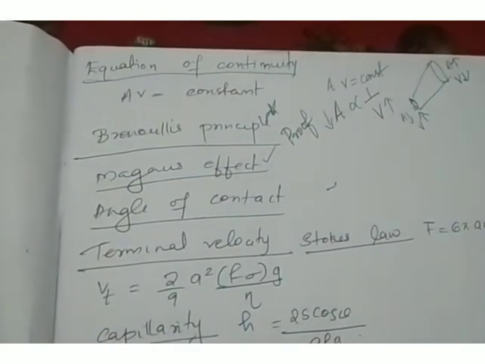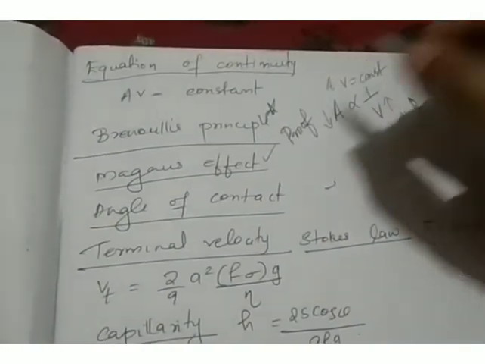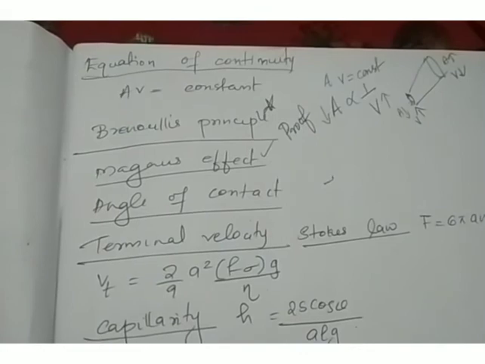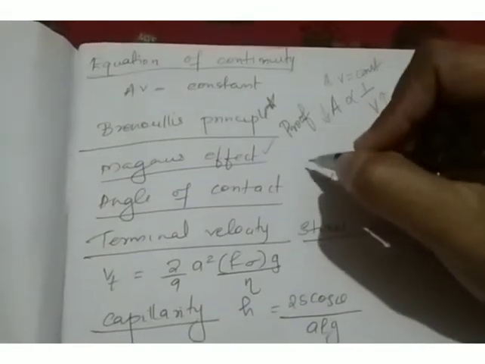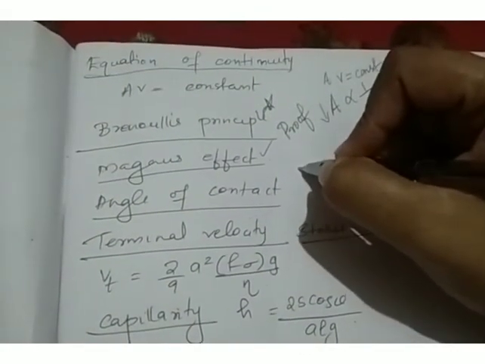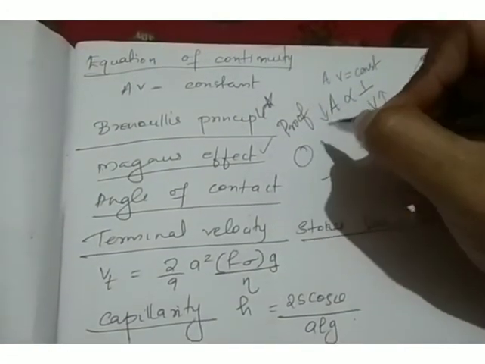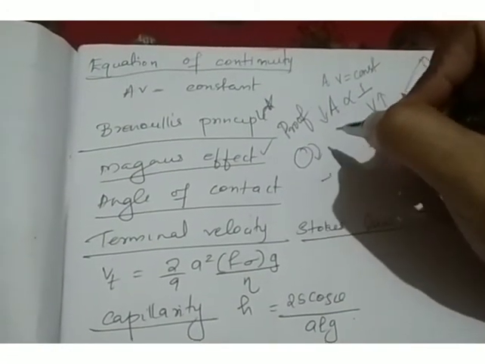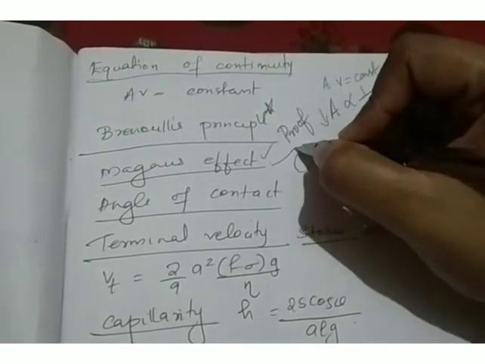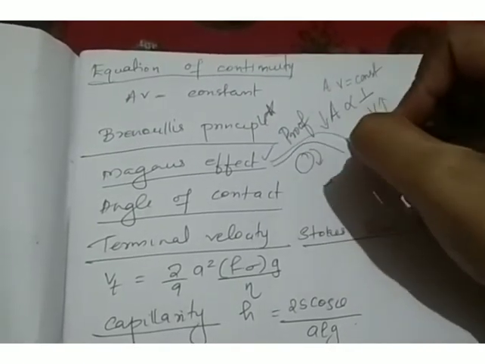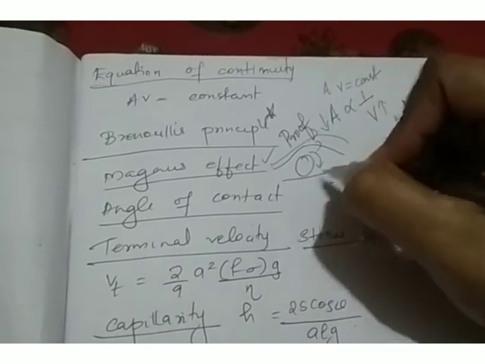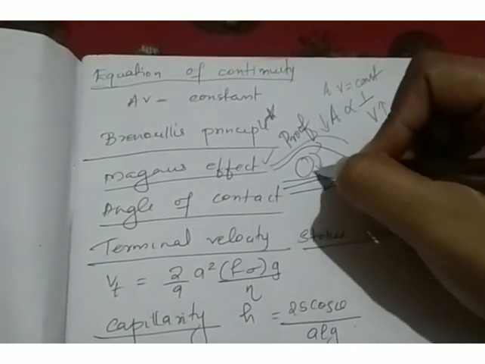And next is the Magnus effect, which is one of the applications of Bernoulli's principle. Magnus effect is the dynamic lift experienced by an object which is spinning. You might have noticed a spinning ball. When a ball is spinning, what happens? The air above the ball will move like this, and the path of the air particles below the ball will look like this.